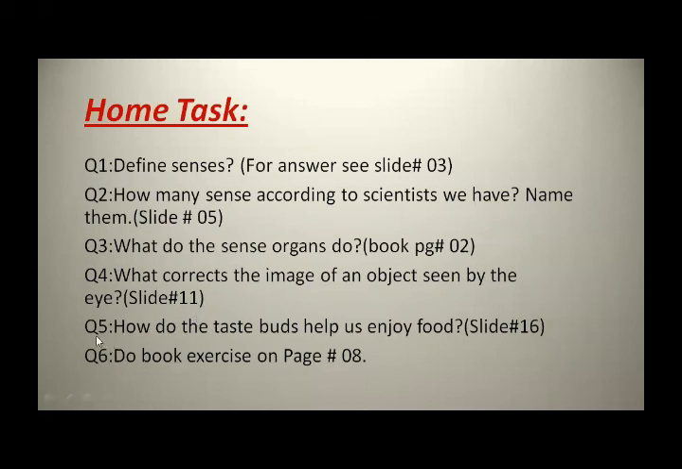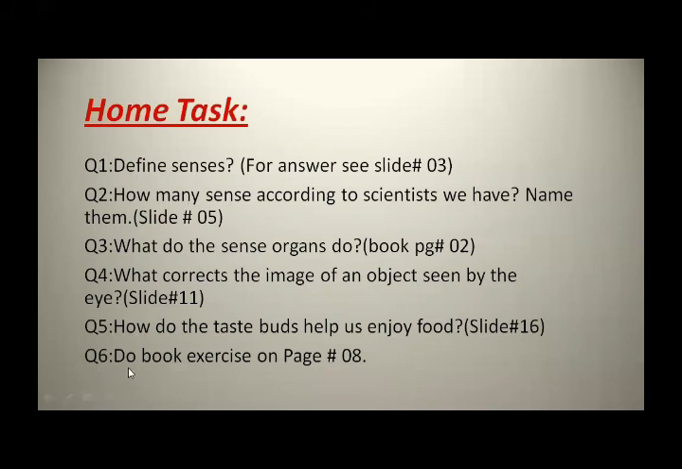Now the next question is question number 5. How do the taste buds help us enjoy food? You know that taste buds are important for us because with the help of the taste buds we can enjoy the flavors like sweet, salty, bitter, sour. They send a message to the brain about what we eat, and the brain tells us which flavor we taste. This is about question number 5.